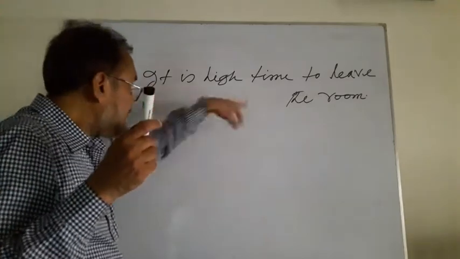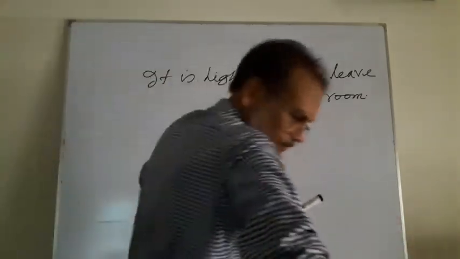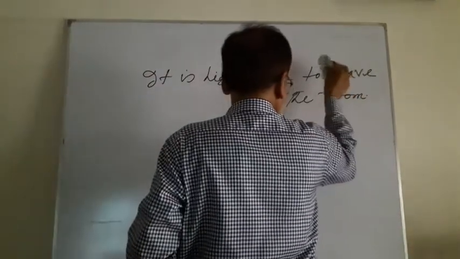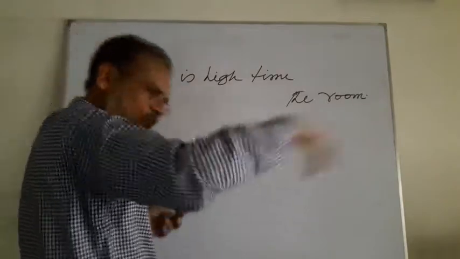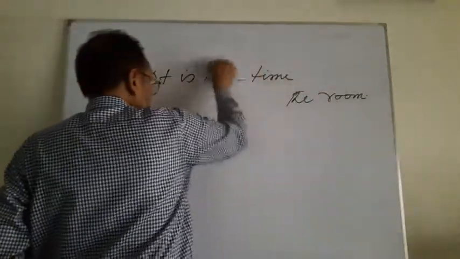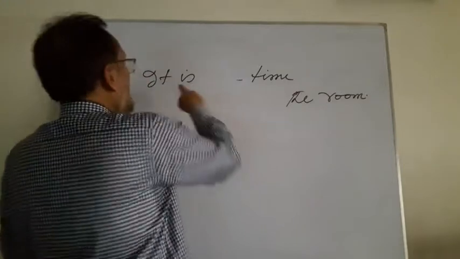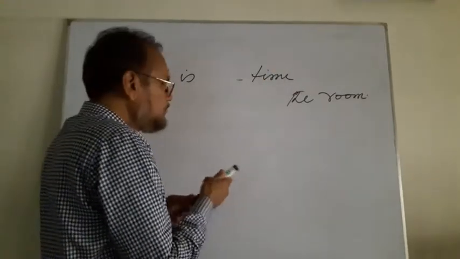But if there is a subject, suppose, it is high time, what time? Suppose I can omit it. It is time or high time. That is a subject.